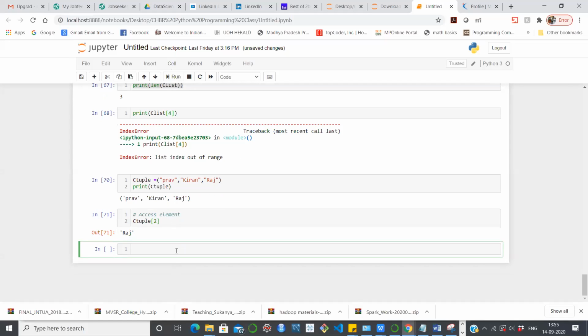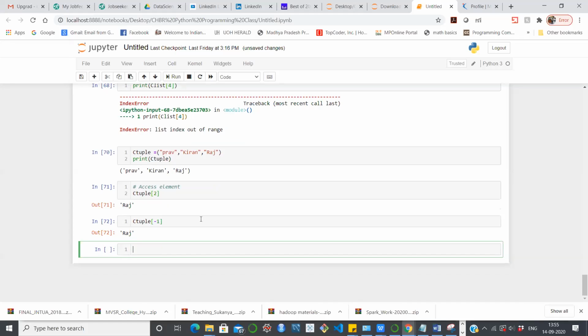Raj is present in the second index, because index starts with 0. Now in the same way you can do one more thing. Let me print an element from the last. I just need to mention here -1. Got my point, guys? Are you following? Are you with me or not?